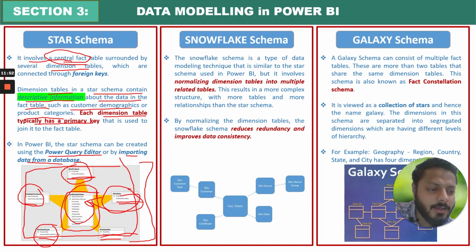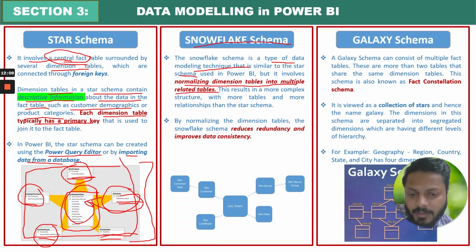Now let's understand the snowflake schema. The snowflake schema is a type of data modeling technique that is similar to star schema, but it involves normalizing the dimension tables into multiple related tables. So what it is saying is, I have one fact table similar to star schema. I have, let's say, 5 dimension tables, but I will also have another dimension table that will connect with the dimension table already there in the system.